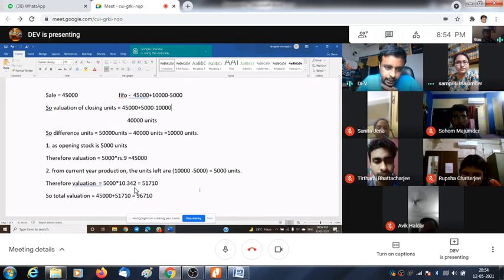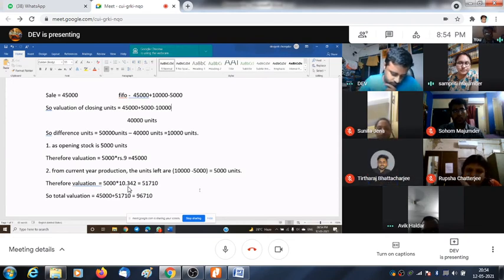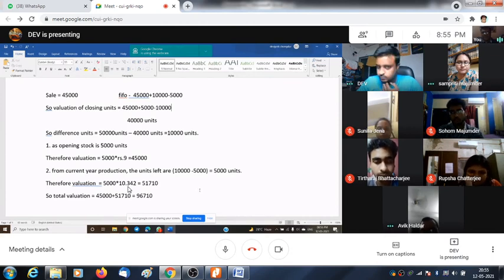Do you agree with me, or not? Repeat the last line once more. We have computed the total cost of production. And cost of production divided by production units. As per my calculation, I have computed 50,000 units. So this production cost amount divided by 50,000 units gives me this rate, that is 10.342.